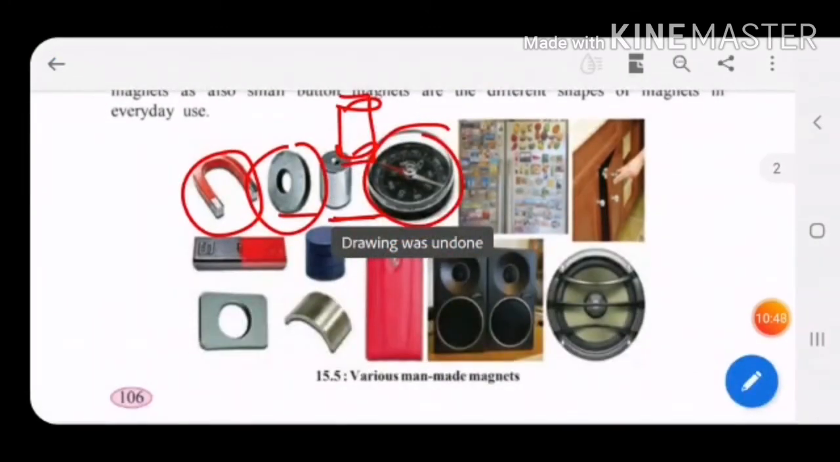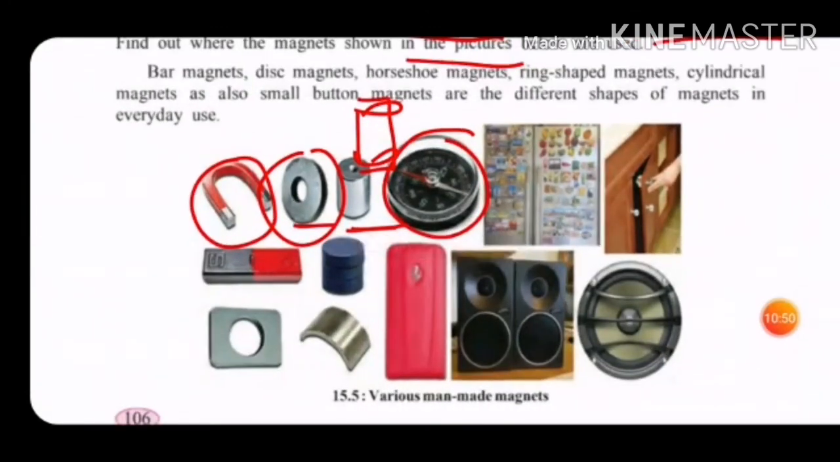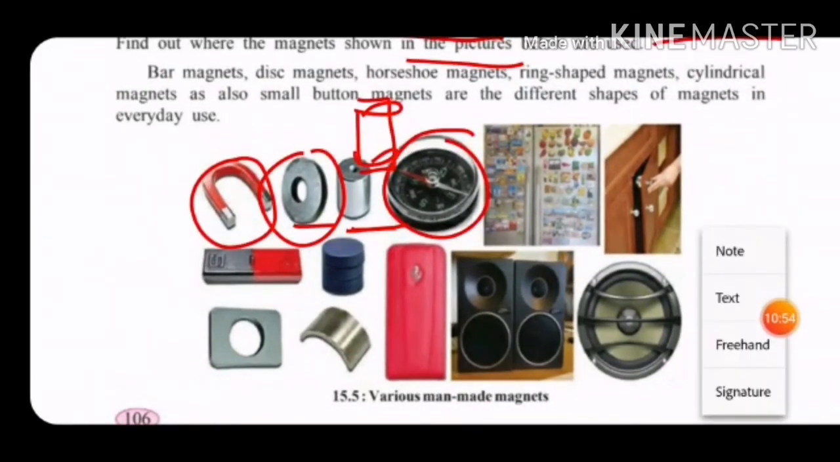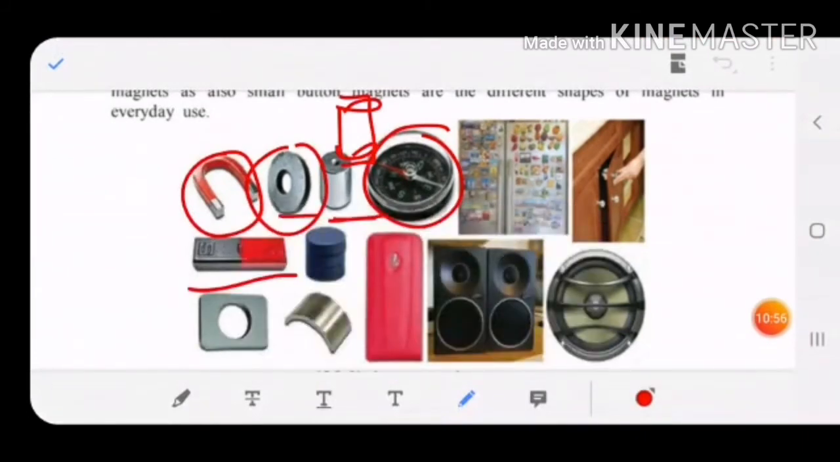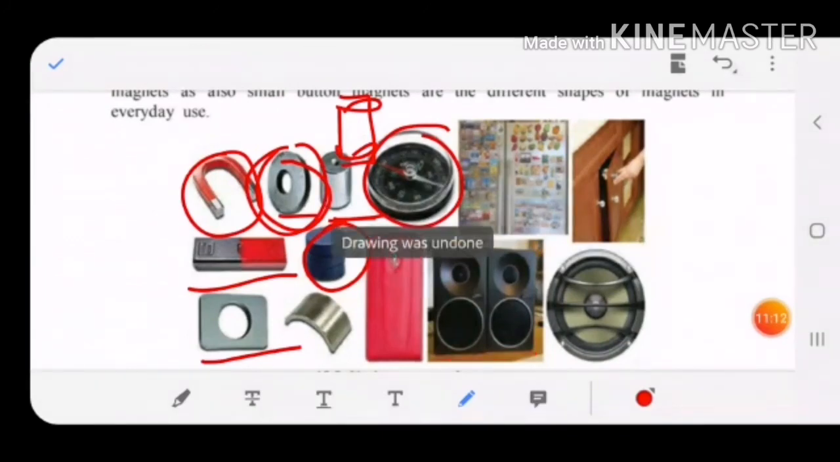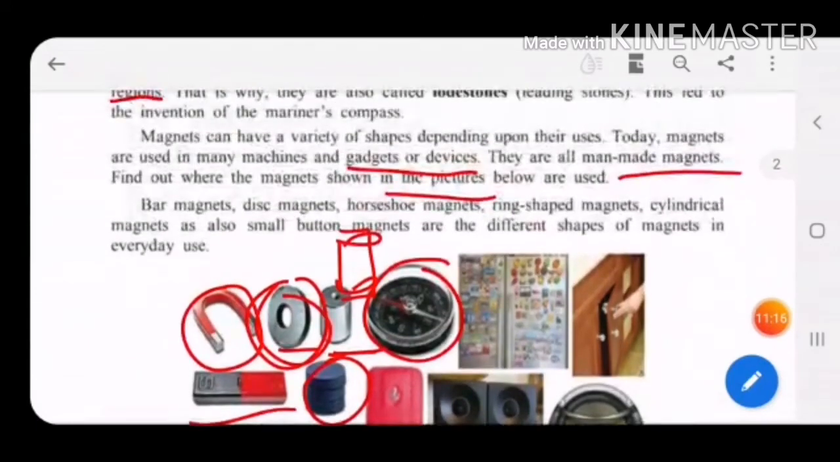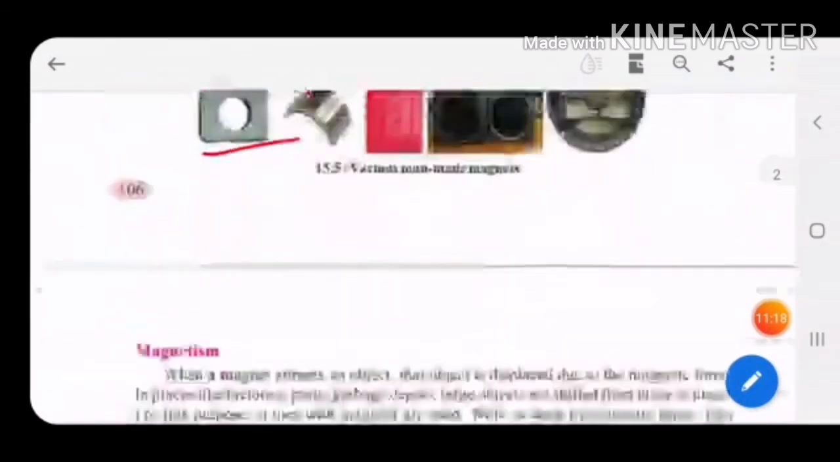Then this one is a bar magnet, which was previously shown in the experiment, children. This one is a cylindrical magnet, this one is a button magnet, or you can call it a disc magnet. These are different types of magnets. They are used in the speakers. So these are the different types of magnets with their names and pictures. These are all man-made magnets, children, and they are used in our day-to-day life.